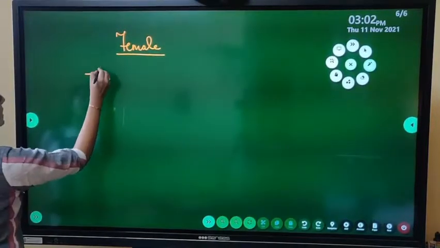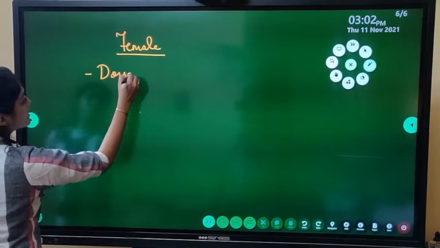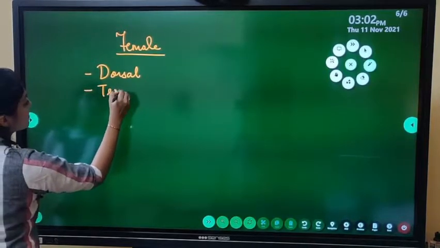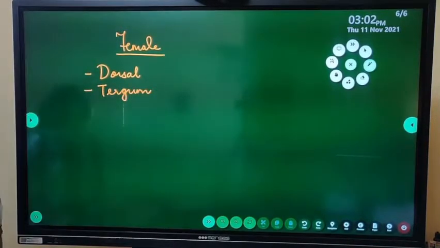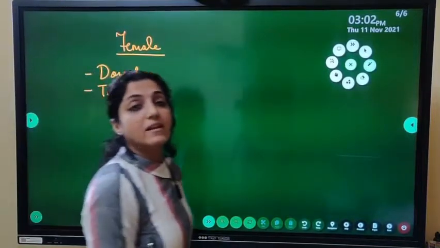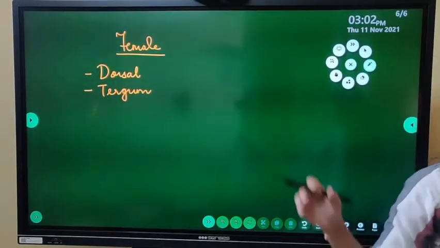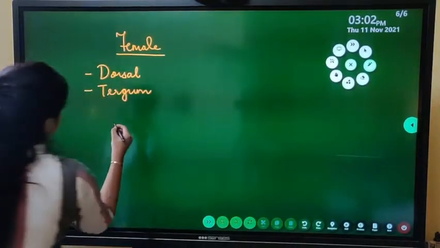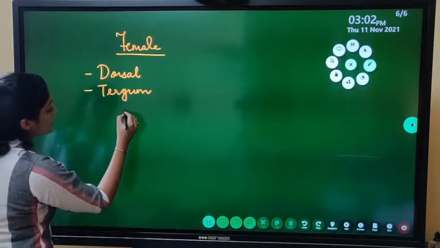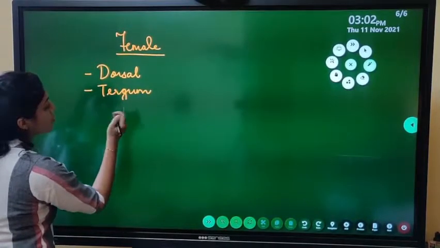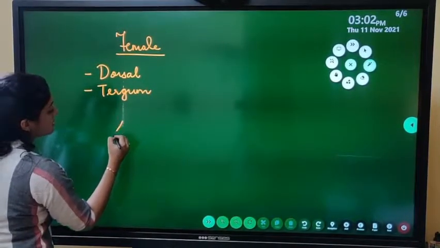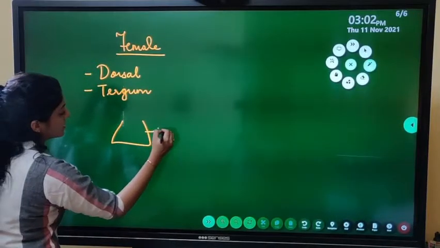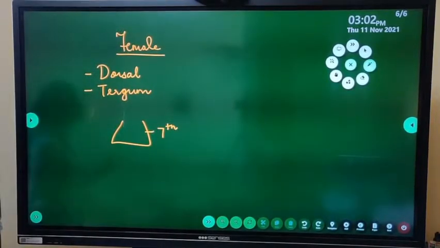अगर dorsal side देखेंगे, on the dorsal side you will see the tergum. The tergites are seen. The exoskeleton which is thrown into pieces, they are called the tergum or the tergites on the dorsal side. So in the female cockroach, after the 7th tergum, मतलब ऊपर से, I will not do all the segments. See, this is the 7th tergum. Seventh segment of the body of abdomen.